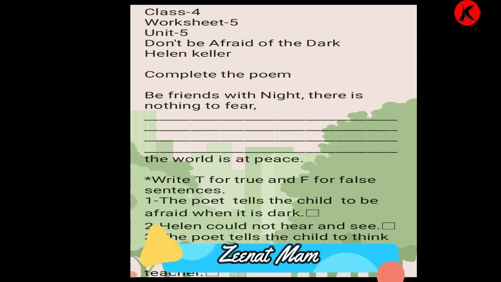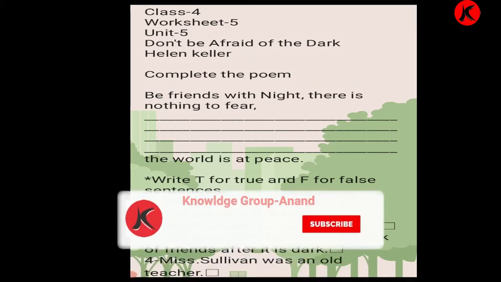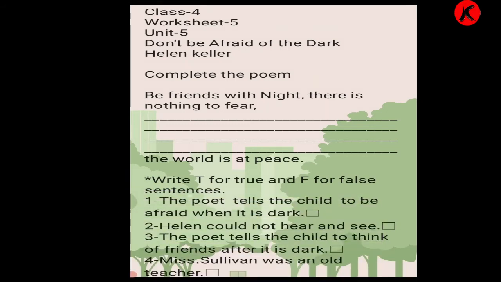Worksheet 5, Unit 5. Don't be afraid of the dark. Helen Keller. Complete the poem. We had learned the poem of Don't be afraid of the dark, right? Now a few lines are empty, you can see. So you have to learn the poem and fill in the blanks where the lines are empty. So shall we start? Okay.